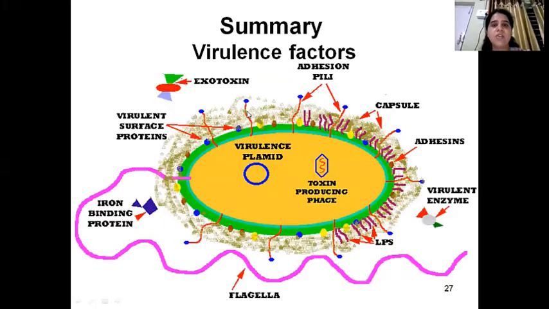So here is the summary of the virulence factors: exotoxins, adhesion pili, capsules, virulent enzymes, lipopolysaccharides, that is endotoxins, and plasmids and toxin producing agents in flagella for adhesion purpose.